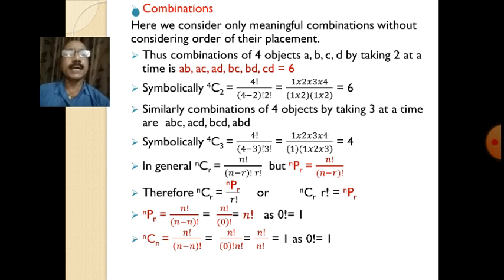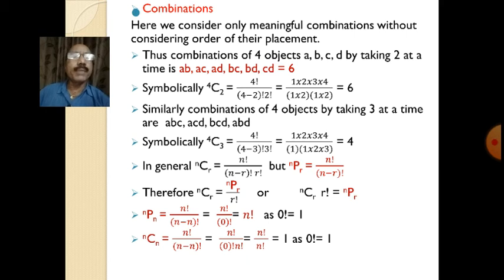Now let us try to understand what is meant by combination. Here we consider only meaningful combinations without considering the order of their placement. In case of permutation, AB and BA are two different arrangements, but in case of combinations, AB and BA are a single combination, isn't it? So here we consider only meaningful combinations without considering order of their placement. Such an arrangement is called a combination.